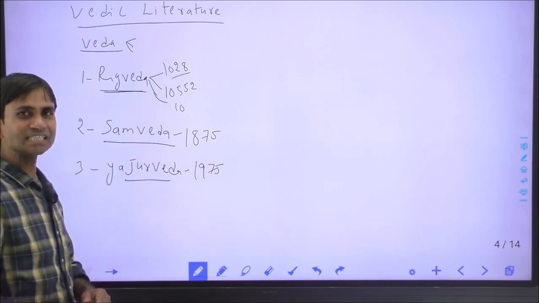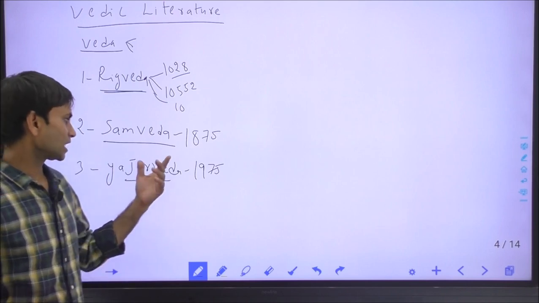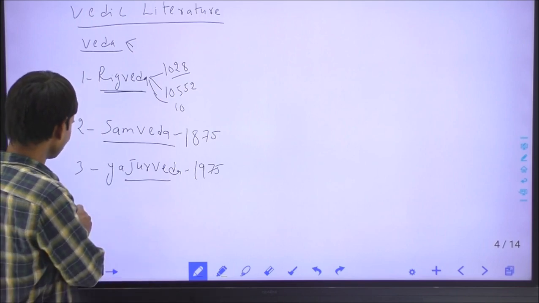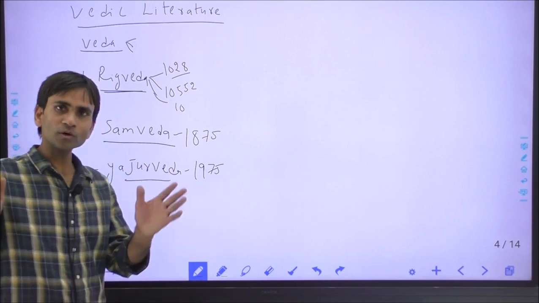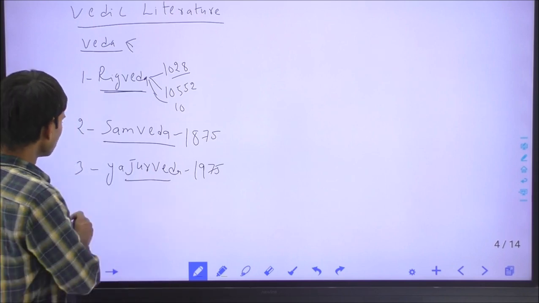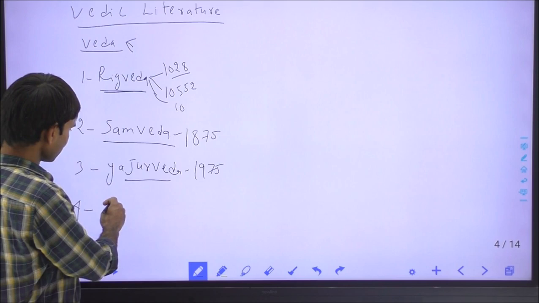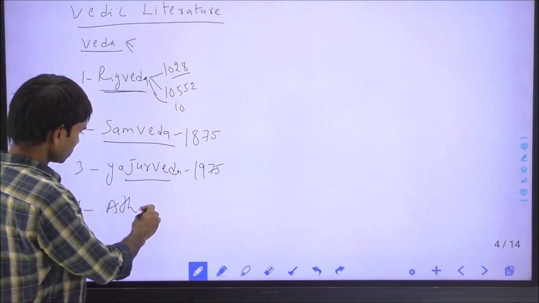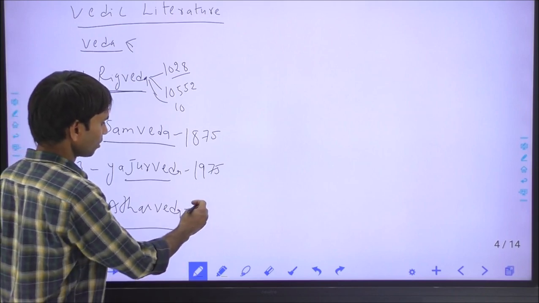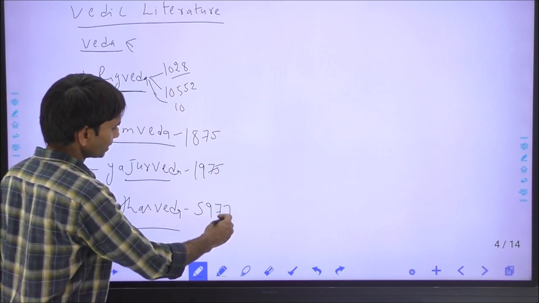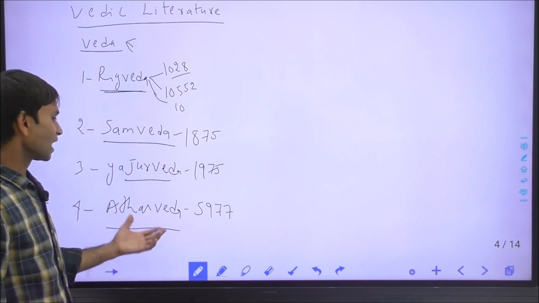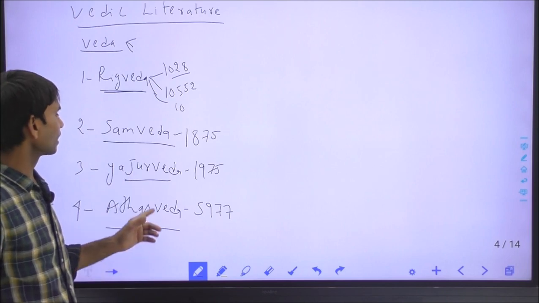There are 2 recensions or branches of Yajurveda, the Shukla Yajurveda, White Yajurveda, and the Krishna Yajurveda, Black Yajurveda. It has been written in both prose and verse style, and it is called a compilation of Champu style. And the 4th Veda is the Atharvaveda. It was compiled by the Atharva Rishi, and it has around 5977 mantras, and it was written last, and it is the 2nd largest Veda.